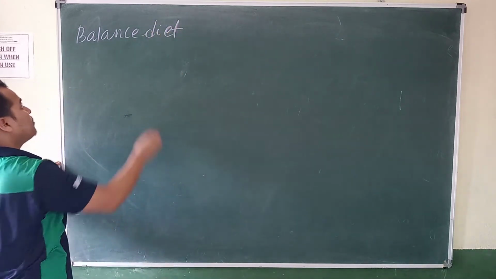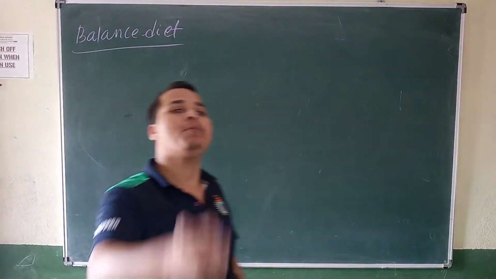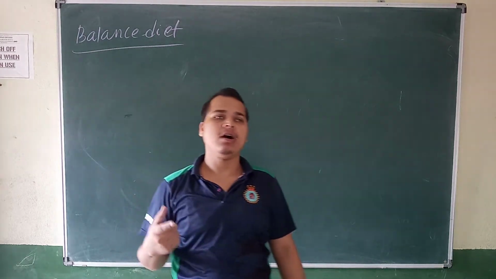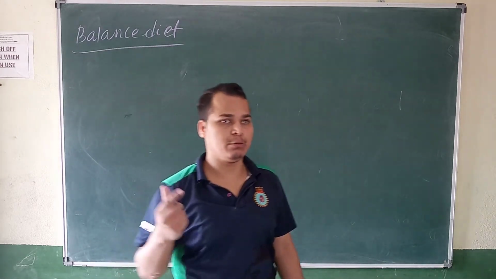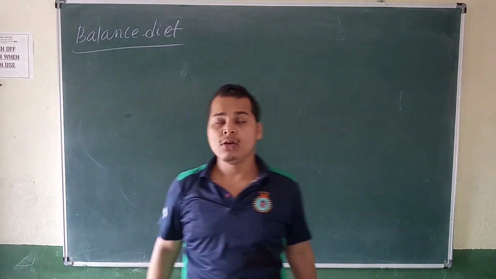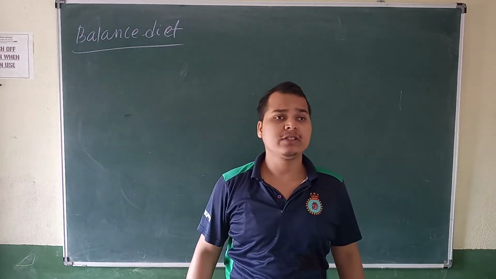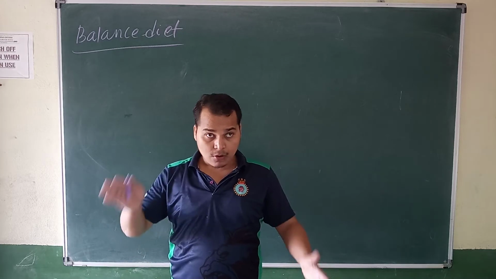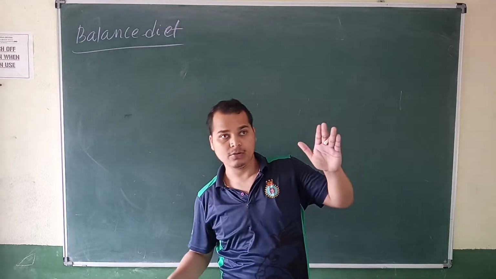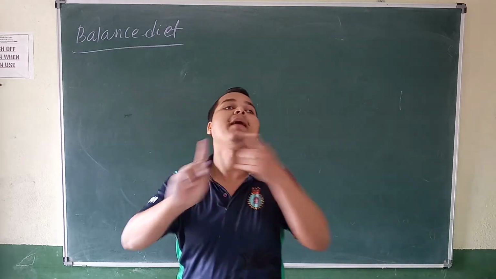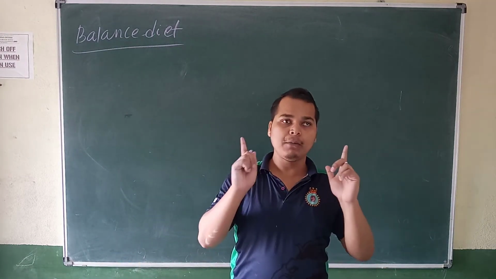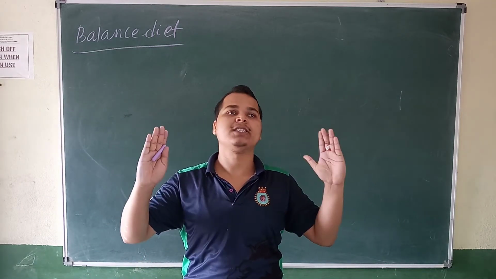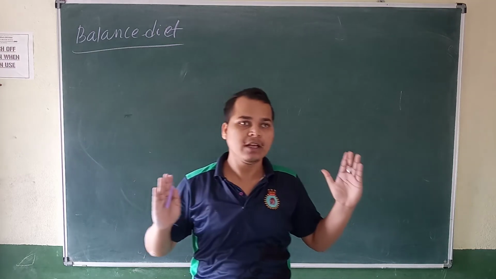Diet means a dish of food for your day. Today I had chapati or sabji, vegetables. So it is one diet. Then balanced diet. Balance means don't make it smaller or larger, make it equal. If this side is 50%, this side may be 50%. So this is called balance, like balancing your weight.